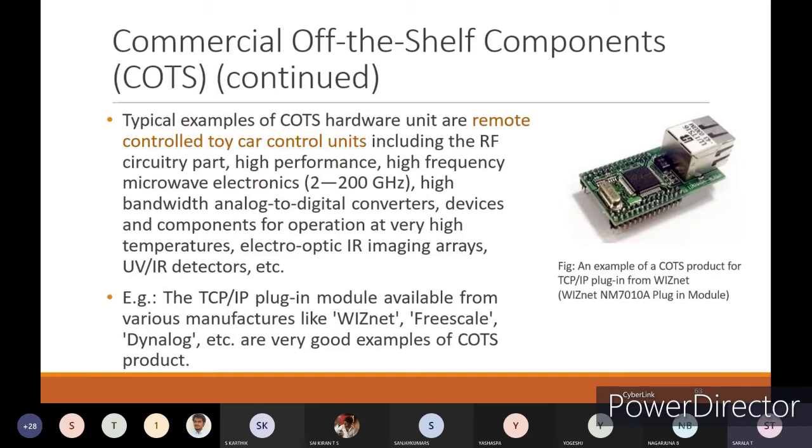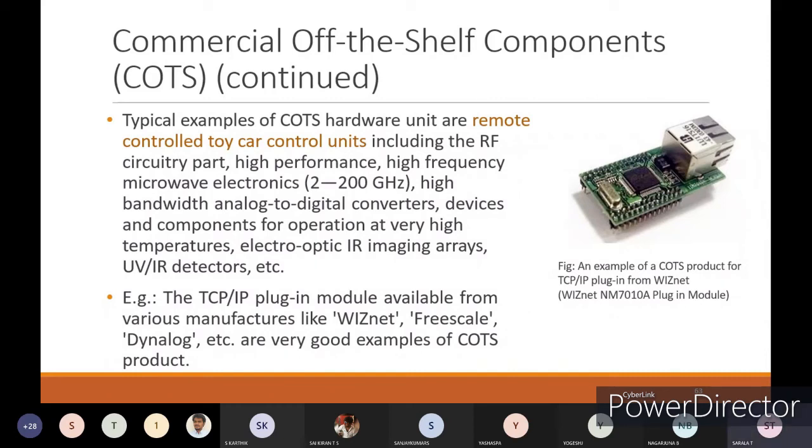These include the RF circuitry part, higher performance, high frequency microwave electronics, that is 2 to 200 gigahertz, high bandwidth analog to digital converters, and devices and components for operating at very high temperature, and optic IR imaging arrays, and UV or IR detectors, etc. These are the components which are used in your remote controlled toy car control units.